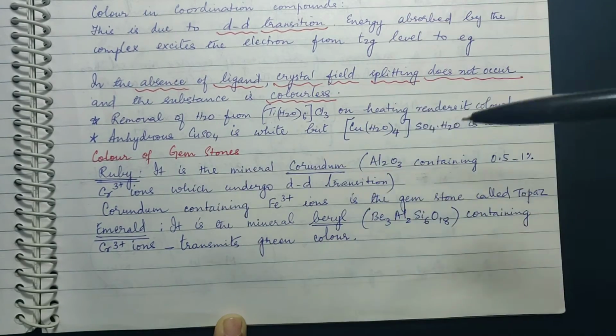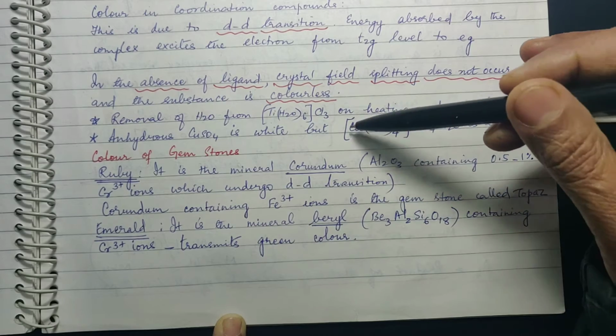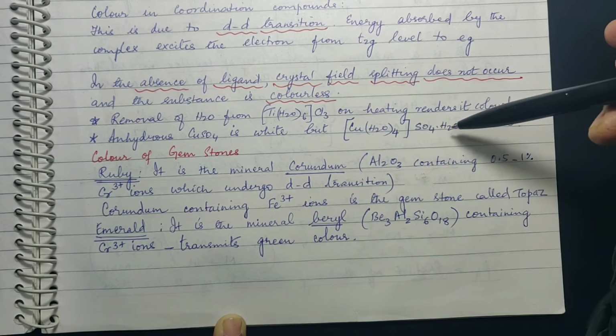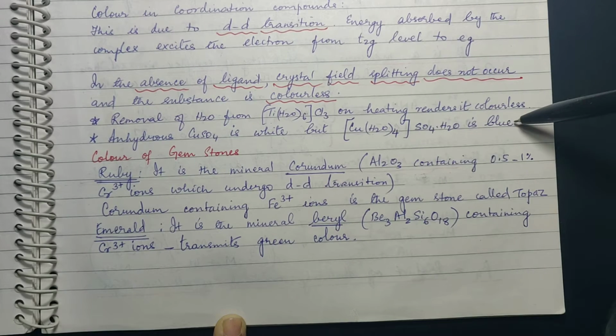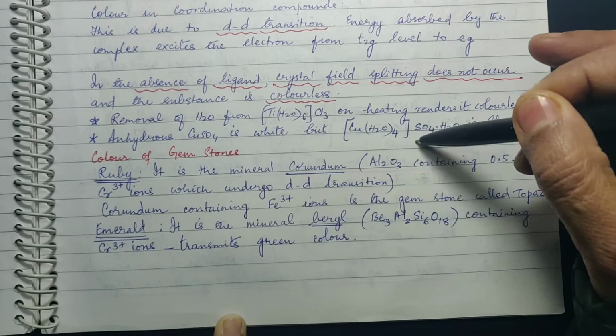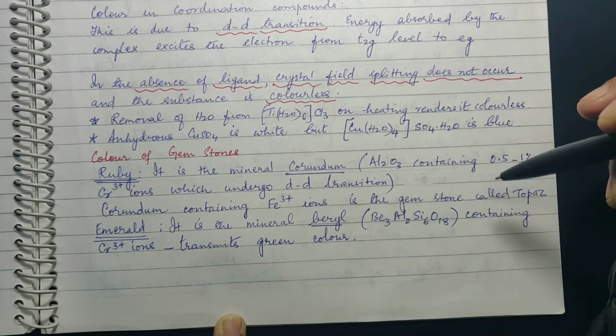Same way, anhydrous copper sulfate is white, whereas [Cu(H2O)4]SO4·H2O is blue. This we generally write as CuSO4·5H2O. This is how we write, is it not?